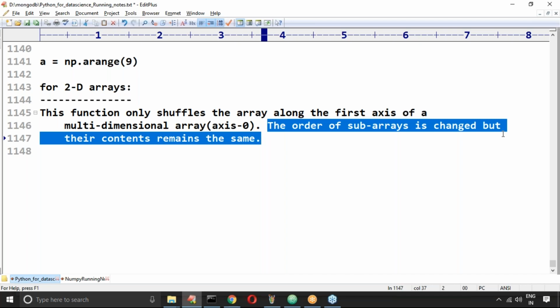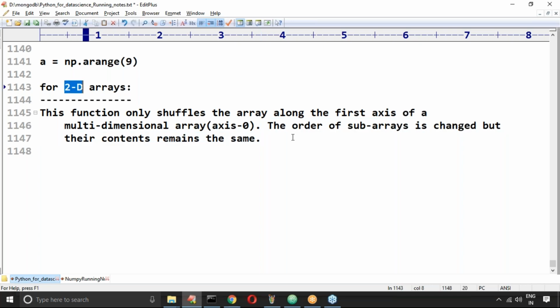It means only the order of rows will be changed. If it is a 2D array, the order of rows will be changed, but the internal content is not going to change. What is the meaning of that? That part I will take care of. Here, see this one.